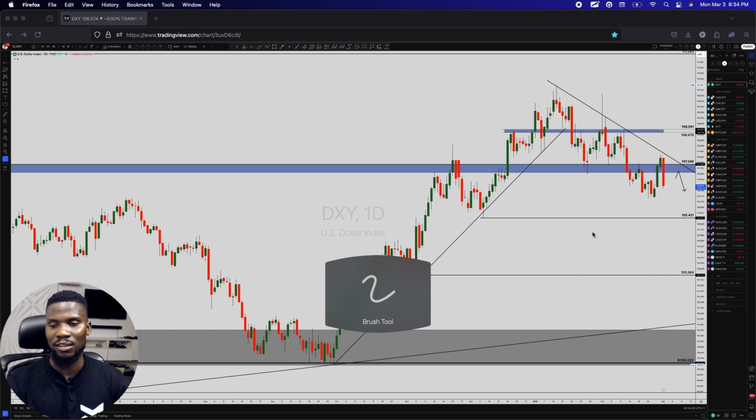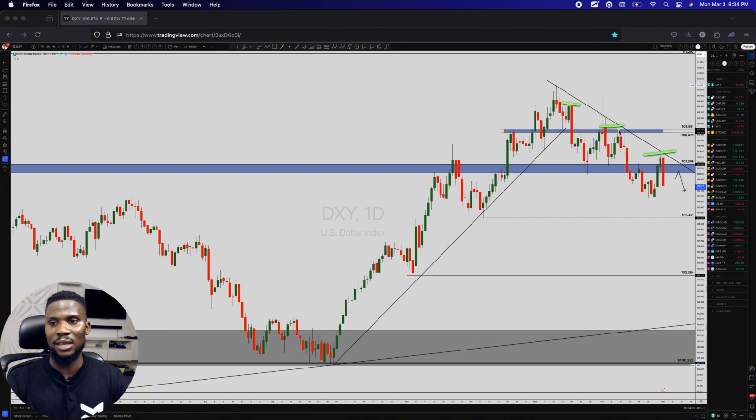I mean, look at the chart itself. Now I'm not even focusing on fundamentals. Look at the chart itself. You can see we have lower highs and lower highs right here. It's right there on the chart. So if you're still looking to take a short trade on DXY, there is a chance right there. You have a short right there.